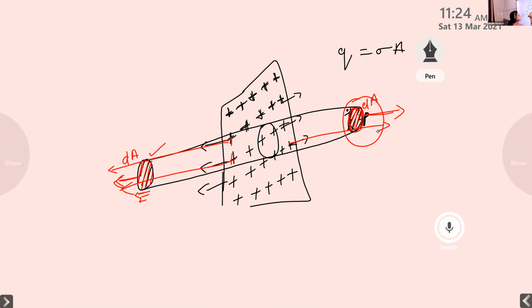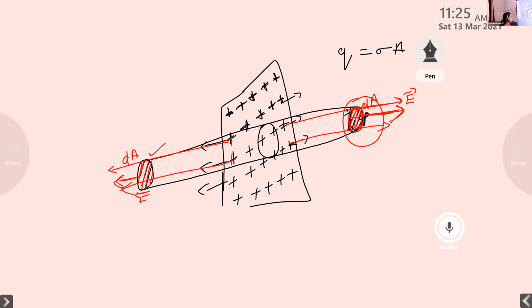Here also it is radially outwards, so the electric field vector is parallel to the area vector, which means both of them are in the same direction. Then what is the angle between them? 0. Because here also the area vector and the electric field vector are aligned in the same direction, so the angle between them is equal to 0.